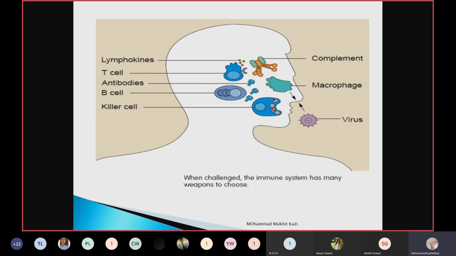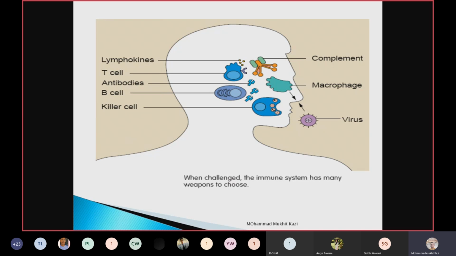You can see in this picture that a virus is entering the respiratory tract through the nose, and lots of cells get activated because a foreign body has been introduced into the human body. The lymphocytes will activate, T cells will activate, B cells will activate and form antibodies.